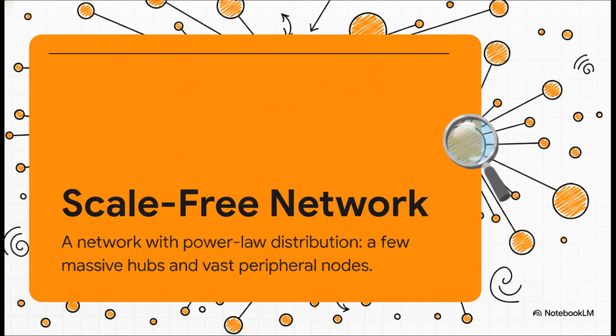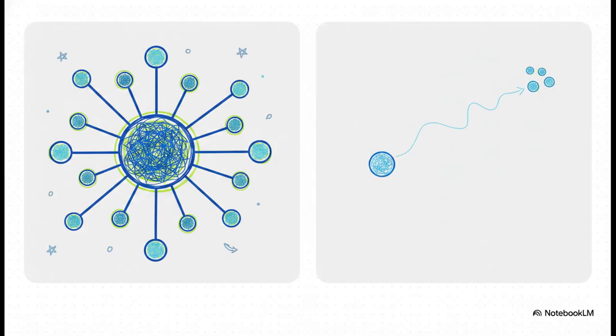In a scale-free network, connections aren't equal. They follow a power law. Think of it like your favorite app. You have these massive supernodes like pop stars, major news outlets, or global brands. And then you have millions upon millions of tiny nodes, which are everyday users with just a handful of friends. It all comes down to this structural power dynamic between a hub node and a peripheral node. A hub node is that massive media outlet with millions of followers. They literally have the gravity to dictate the flow of information.